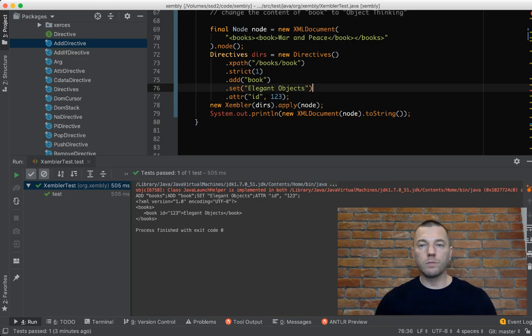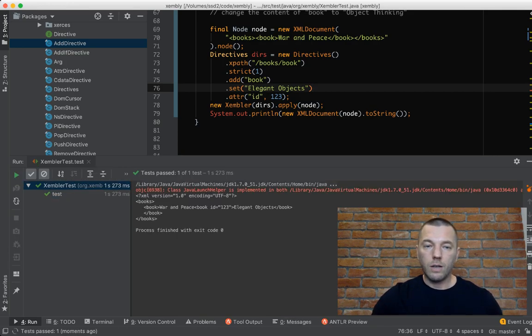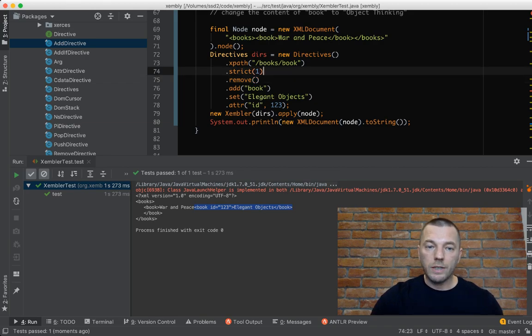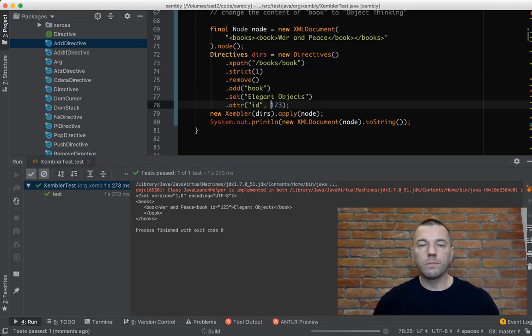So let's see how it works. Now, if everything works fine, we should delete that book and inject my book in there. Oh, you see what happened. Books, book, War and Peace, and then boom, something goes wrong. I can tell you what's going on. We did not delete. I forgot the command remove. And see what happened. It found the book, and then after the text content, it injected my book in here. So the resulting XML is kind of messy. It's not what I wanted. So let's run it again with the remove instruction.